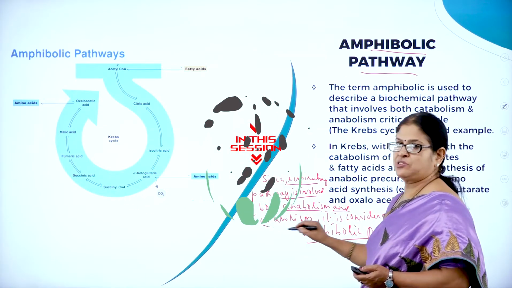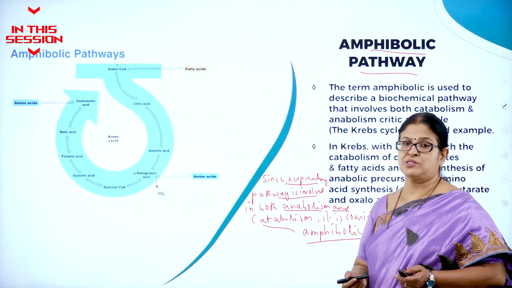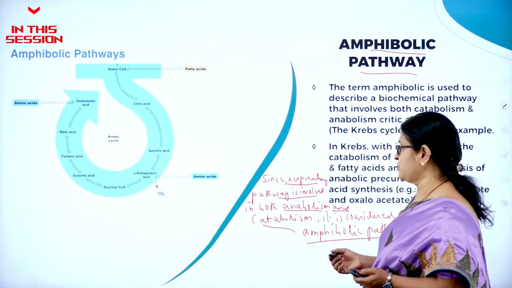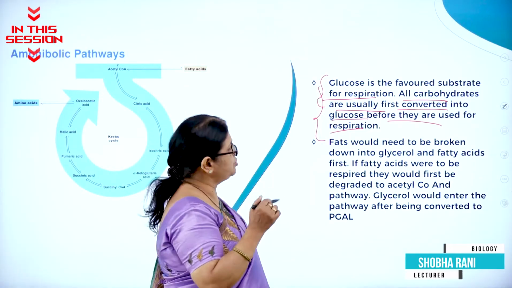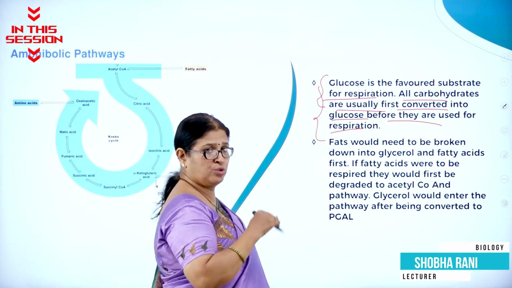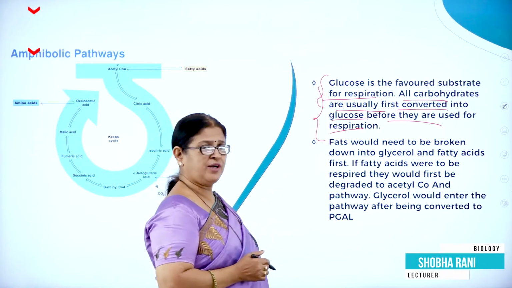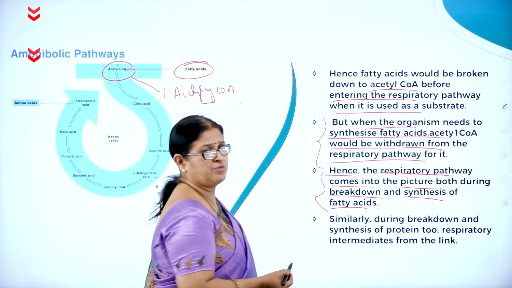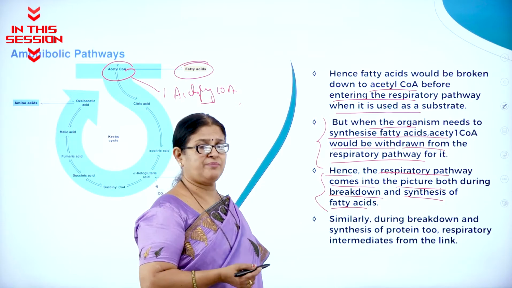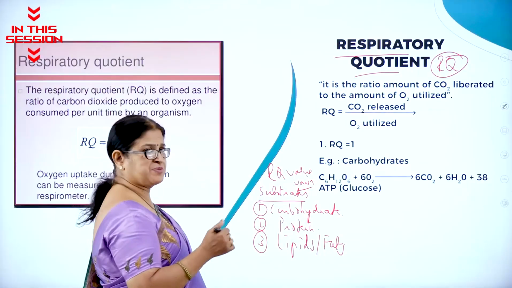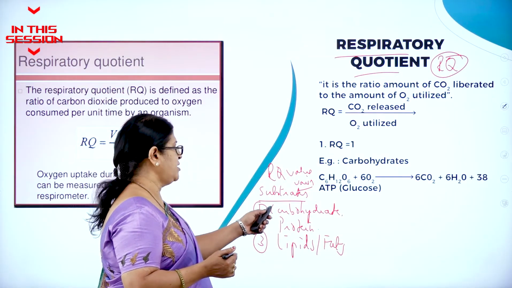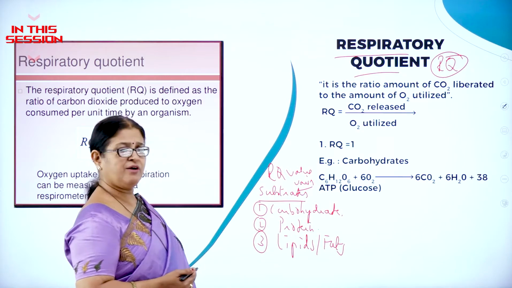Anabolism and catabolism. What is anabolism? Build-up process. What is catabolism? The destructive process. All carbohydrates are usually first converted into glucose before they are used for respiration. So hence we call it as what? It is used for both anabolism and catabolism according to the substrate. The substrate might be a carbohydrate or a protein or a lipid or a fat.